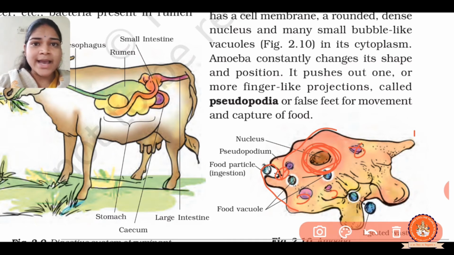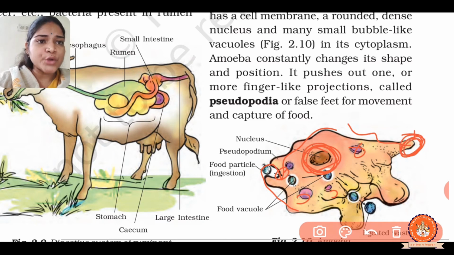It changes its position continuously. Amoeba does not have a fixed shape. And the finger like projections are called pseudopodia or false feet, for movement and capture of food, right?